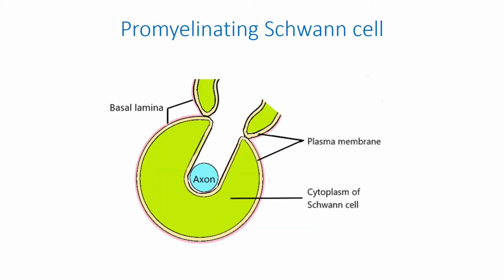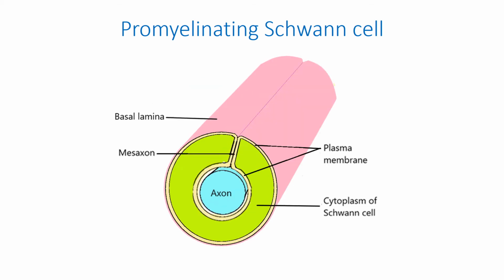The process of myelination proceeds as follows. The axon fits in a groove, an invagination of the plasma membrane, along the surface of the Schwann cell. The folds above the axon close and a mesaxon, consisting of a double plasma membrane, is formed.